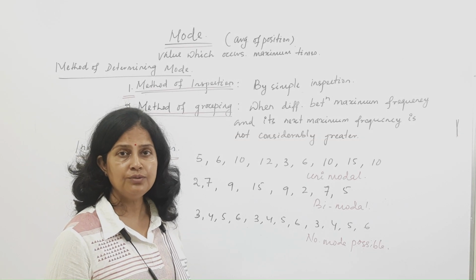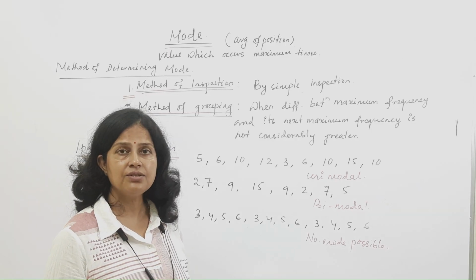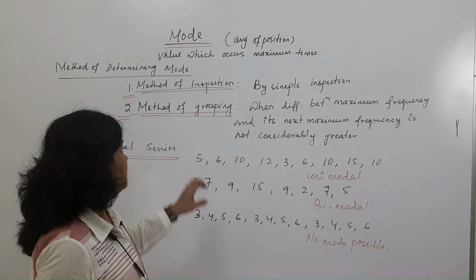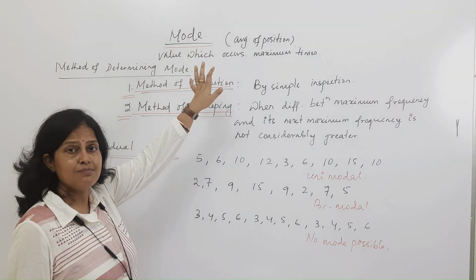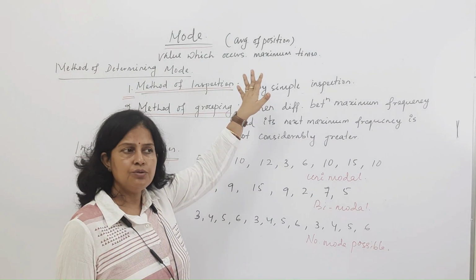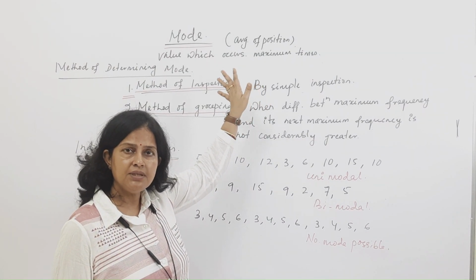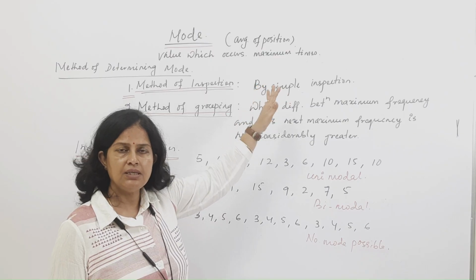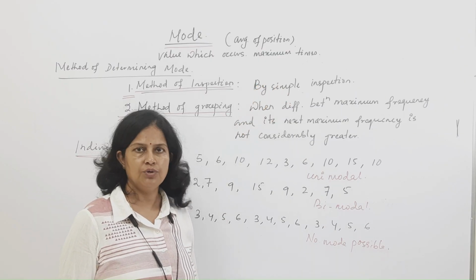As we all know, mode is an average of position. It means the value which occurs the maximum number of times in the series is the mode. So mode जो है ज़्यादा बार जो सीरीज में repeated number होता है, we can say that is the mode.